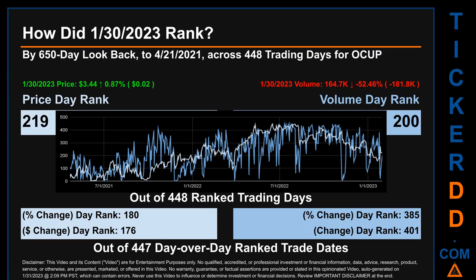The price's day-over-day percentage change, jumping 0.87% on January 30th, 2023, had a day rank of 180, while its dollar difference of 2 cents had a rank of 176 when compared day over day across 447 trading days. Volume's percentage change and difference were ranked respectively at 385 and 401.